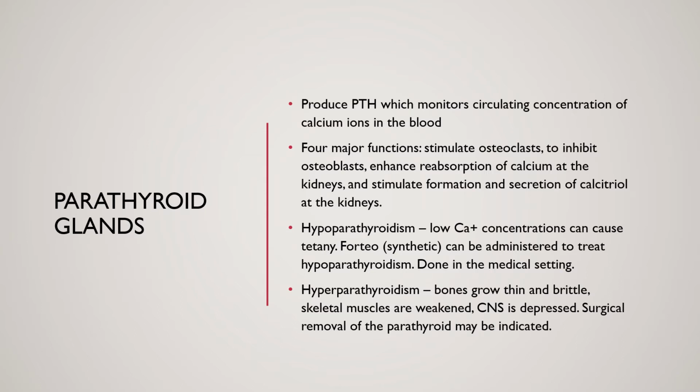There are 4 major functions of the parathyroid. That is to stimulate osteoclasts. And remember, as a review, these are the large cells that dissolve bone and continually break down old bone. They inhibit osteoblasts, and these are the cells that form new bone. They enhance reabsorption of calcium at the kidneys, and they're going to stimulate the formation and secretion of calcitriol at the kidneys.